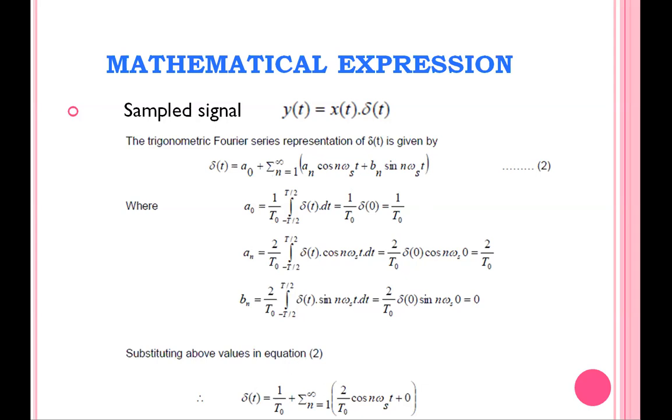So we derived that. The next one: our aim is to find the sampled signal's mathematical expression. So we substitute this δ(t) expression in the first equation, this y(t).